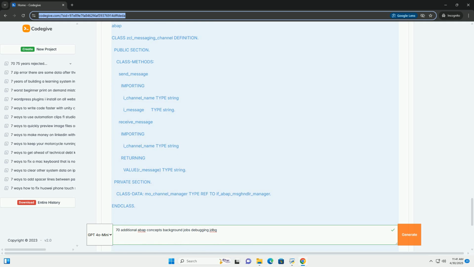Debugging. Use transactions SMQ1, outbound queue, and SMQ2, inbound queue, to monitor the queues. Set breakpoints in the function modules being called via qRFC. In SMQ1 or SMQ2, you can select a queue entry and choose Debug to debug the function module.